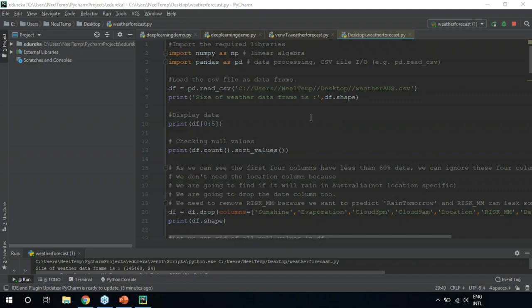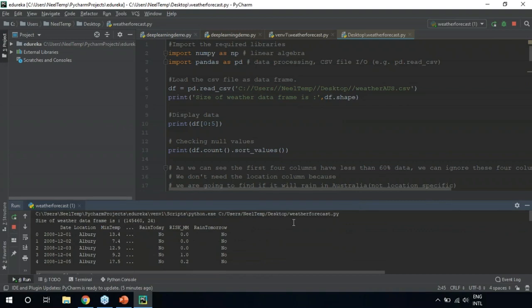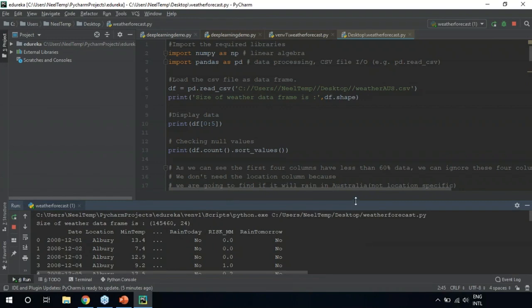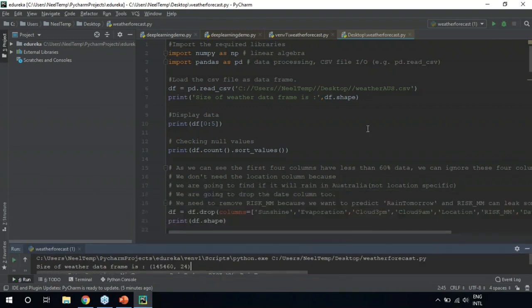So this data set I collected from Kaggle. For those of you who don't know, Kaggle is an online platform where you can find hundreds of data sets, and there are a lot of competitions held by machine learning engineers and all of that. It's an interesting website. Now, the problem statement itself is to build a machine learning model that will predict whether or not it will rain tomorrow. This is clearly a classification problem. The machine learning model has to classify the output into two classes, that is either yes or no. Yes will stand for it will rain tomorrow, and no will basically denote that it will not rain tomorrow. This is a classification problem. So I hope the objective is clear.